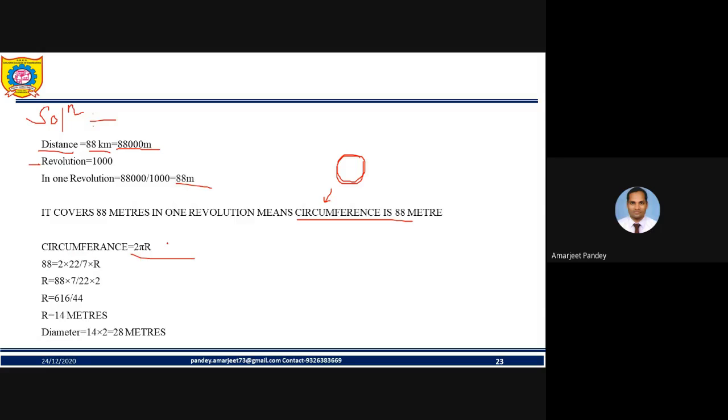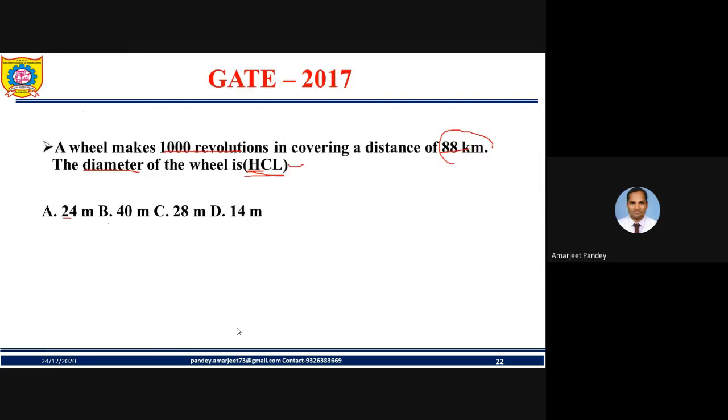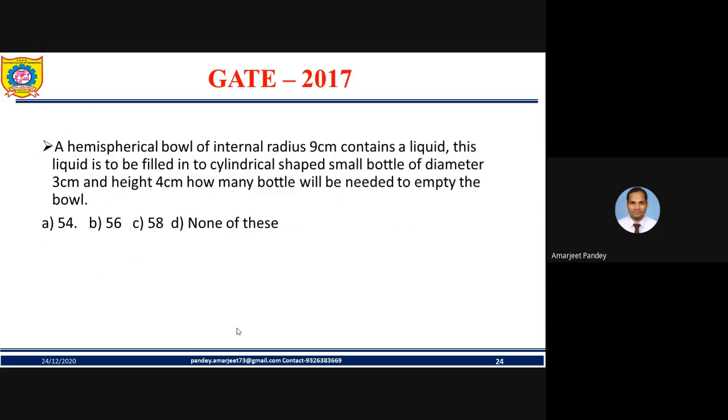Just put it there, find the value of r, and again we know diameter is 2 into r. You get this, so this is the diameter of the wheel.